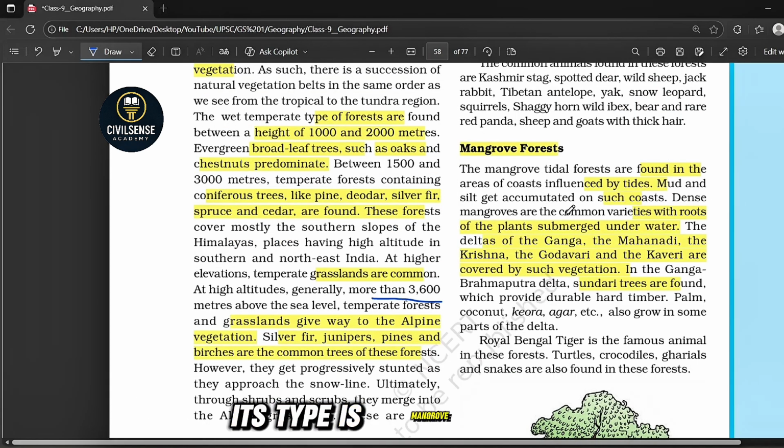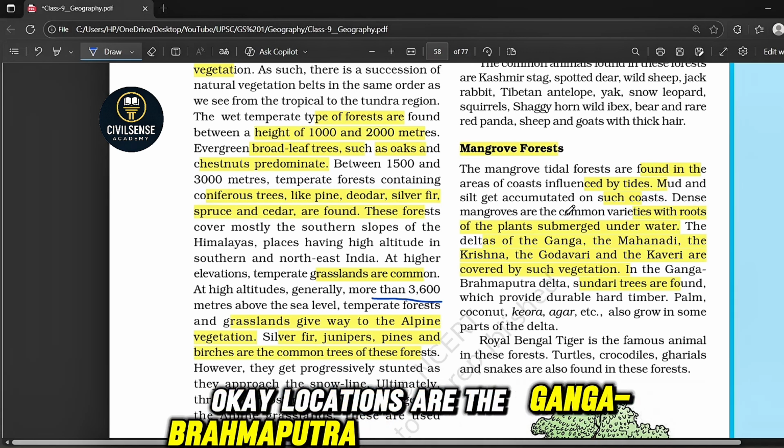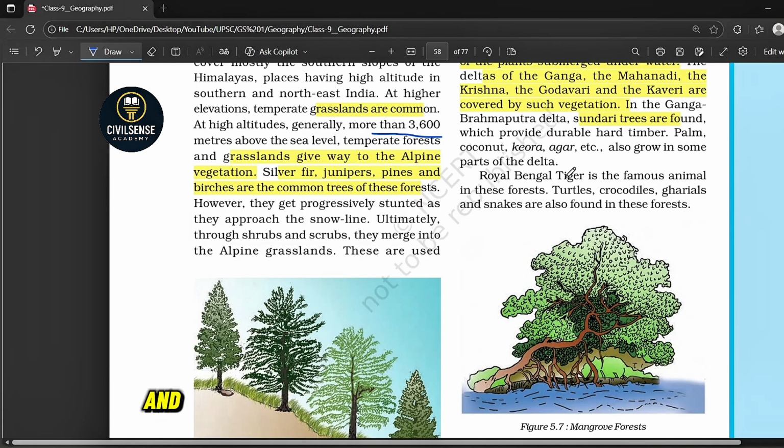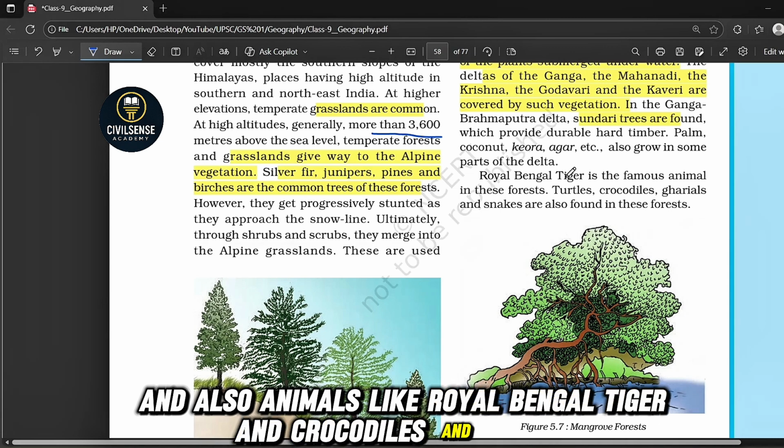The next type is mangrove forest. It is found where river meets sea. The mud and tides shape them. Locations are the Ganga-Brahmaputra Delta and the deltas of the Godavari, Krishna, Mahanadi and Kaveri. Here the Sundari tree will be found, and also animals like the Royal Bengal tiger, crocodiles and snakes.